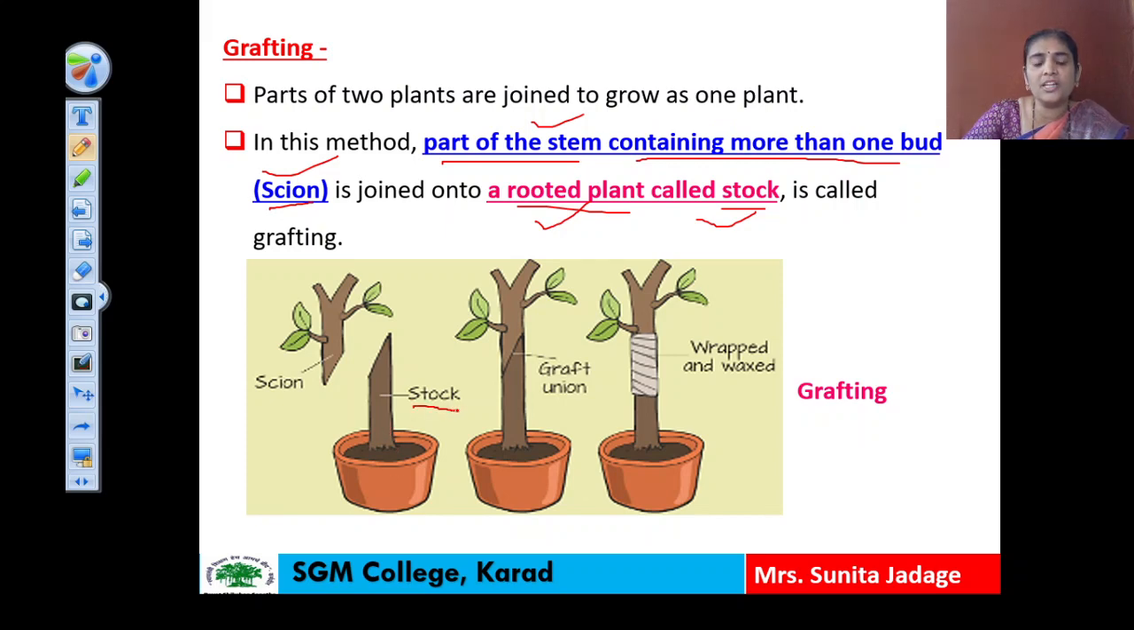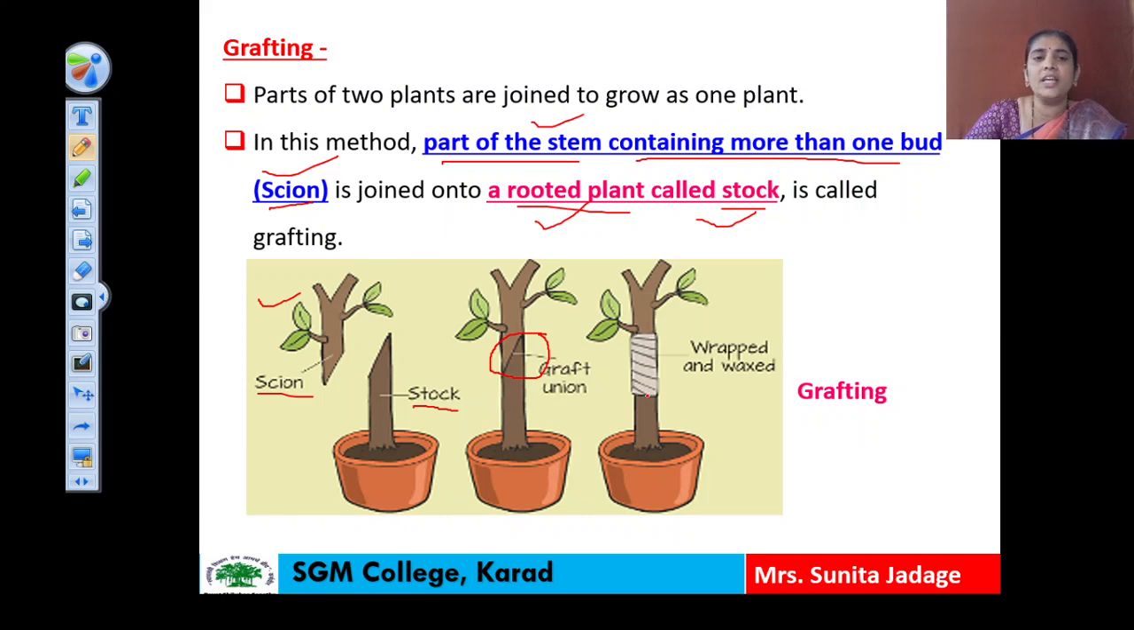This rooted plant is known as a stalk, and on this stalk we have to graft another plant part, and that grafted plant part is known as a scion. You can see here this is the scion and the stalk. Both the scion and stalk are united with each other, they are bound with each other. This is the graft union, and afterwards they are wrapped or waxed, and after some days these both plant parts grow together as a single plant, and this technique is known as grafting.